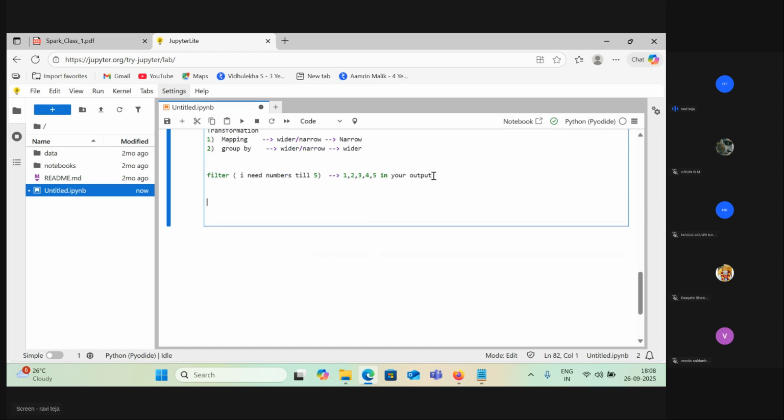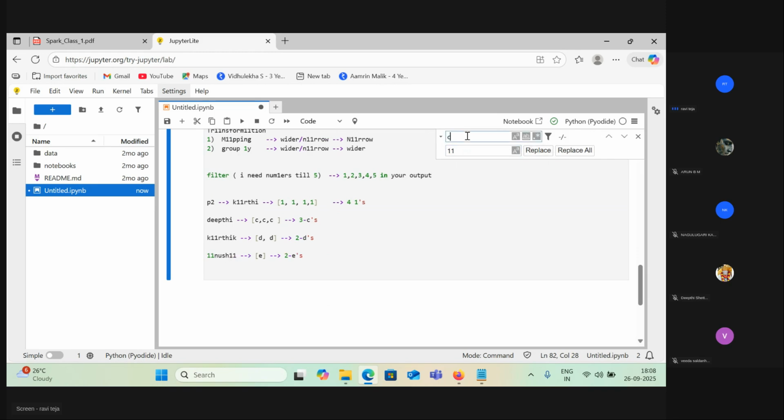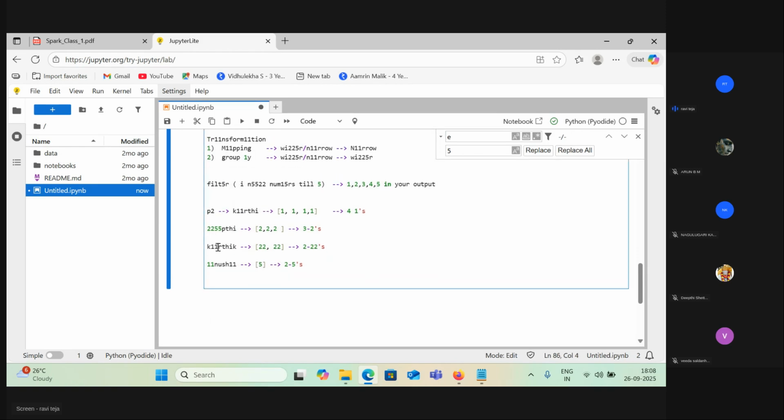You are understanding, right? Any doubts so far? No doubts, sir. Okay. If we take this, replace b with 1, replace a with 11, c with 2, replace all d with 22, replace all b with 5. Okay, so these are the partitions here. It replaces this as well. Super. That's how this thing happens.